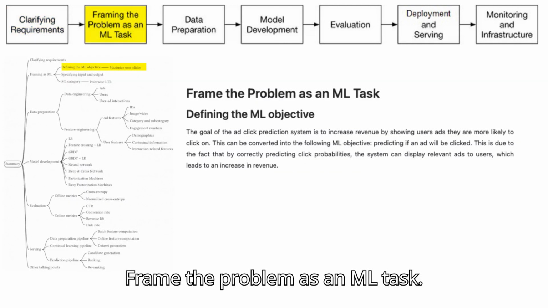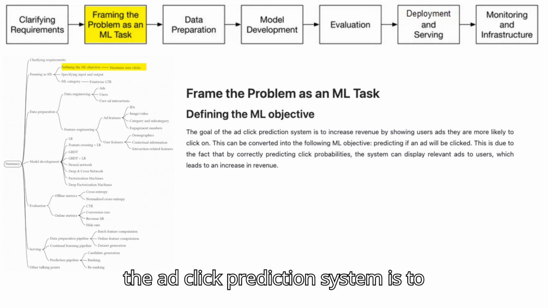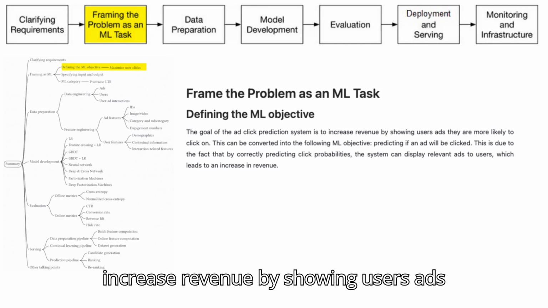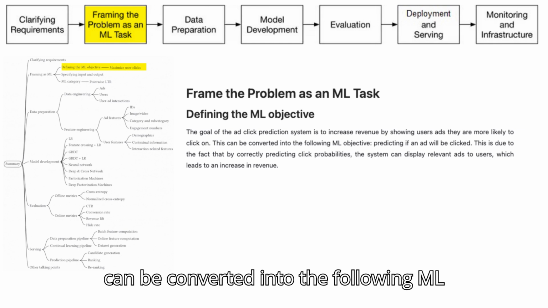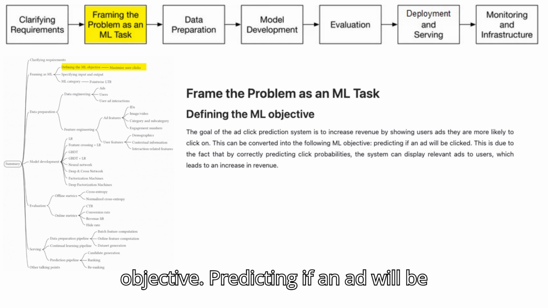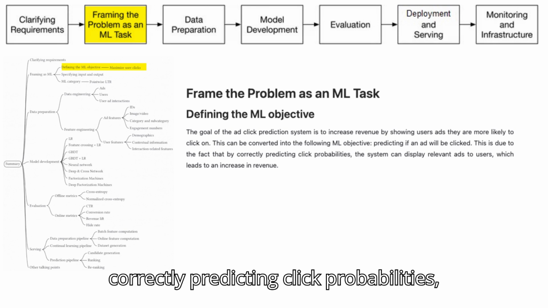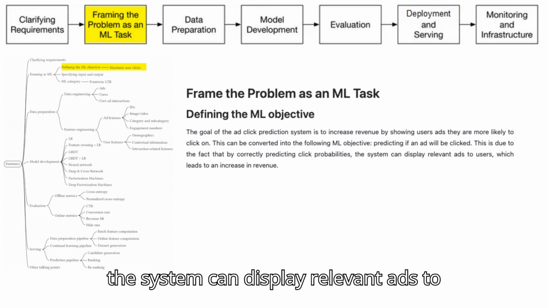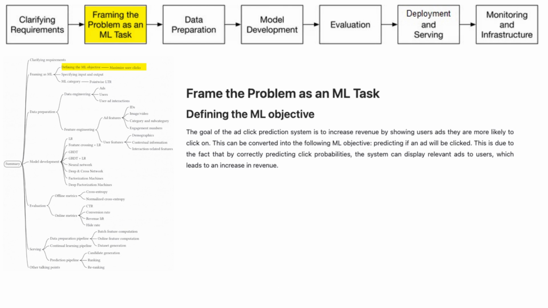Frame the problem as an ML task. Defining the ML objective. The goal of the ad click prediction system is to increase revenue by showing users ads they are more likely to click on. This can be converted into the following ML objective: predicting if an ad will be clicked. This is due to the fact that by correctly predicting click probabilities, the system can display relevant ads to users, which leads to an increase in revenue.